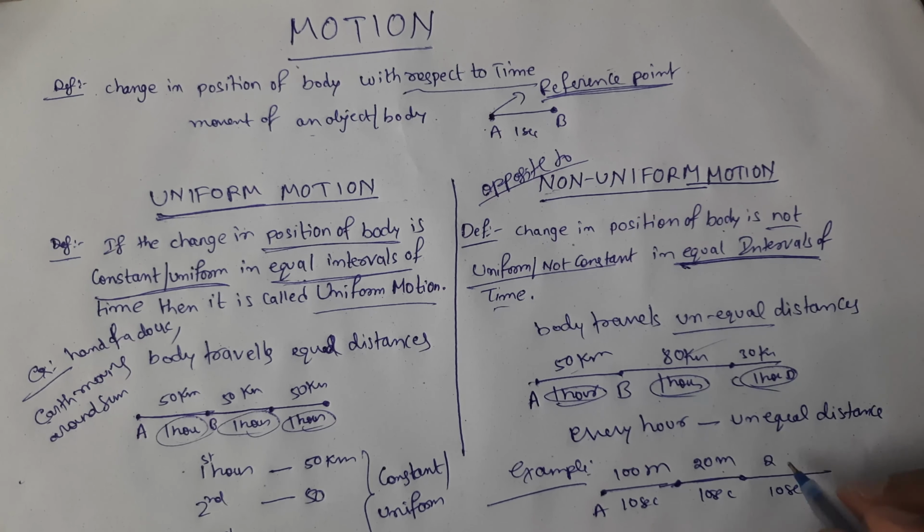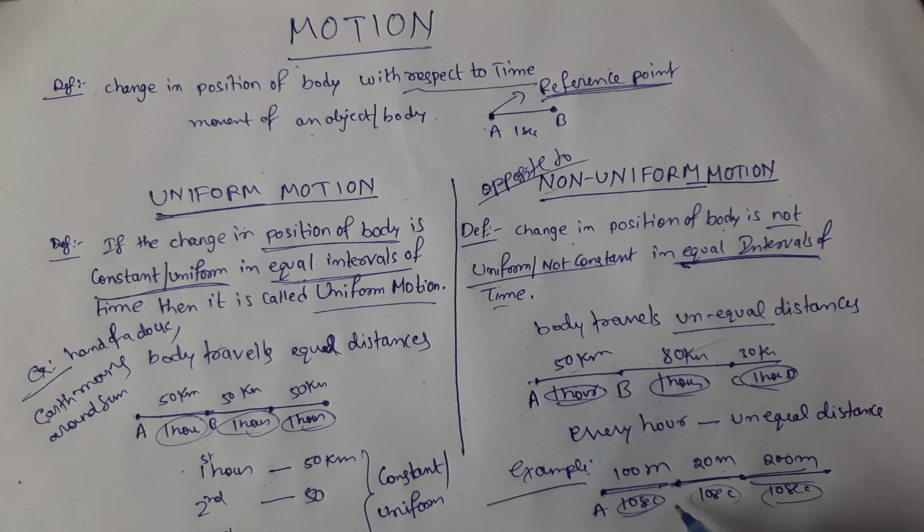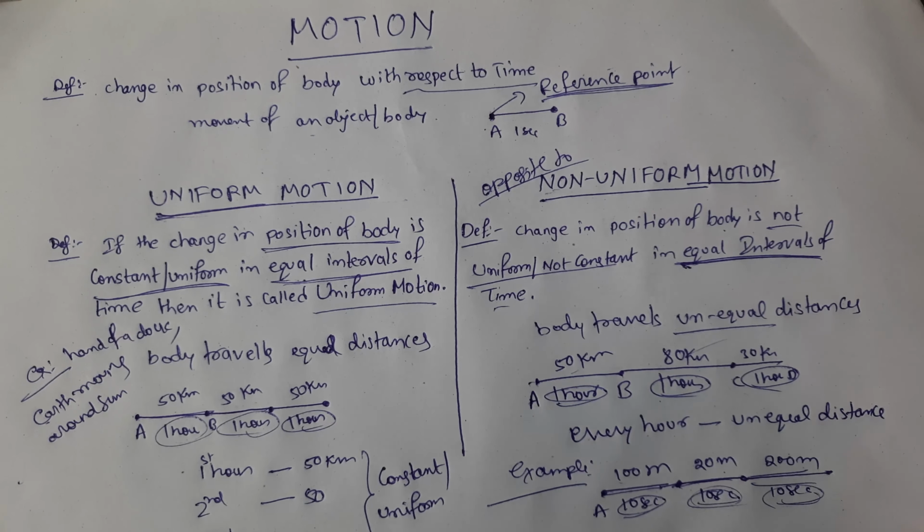That means for every 10 seconds, that is equal intervals of time, 10 seconds or 1 hour, whatever you take, the bus is traveling unequal distances. The change in the position of the bus is not uniform. For every equal interval, it is not uniform, it is not constant. So this is the example for non-uniform motion.